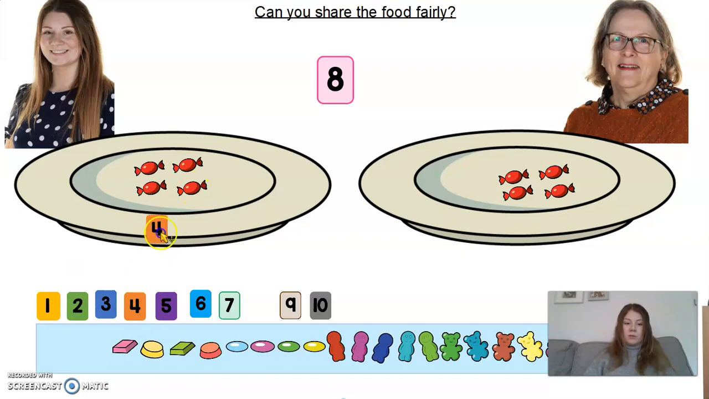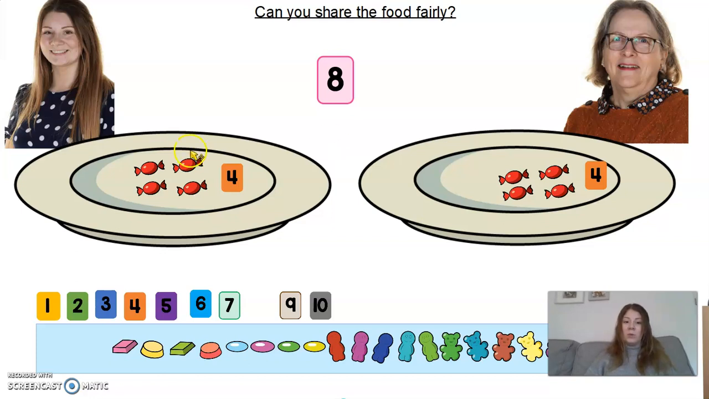So I'm going to put the number 4 next to my plate. I have 4 sweets. Let's see how many Mrs. Webb has. 1, 2, 3, 4. Mrs. Webb has 4 sweets as well. Do we have the same amount? Yes, we do. So that means that we have shared the sweets fairly. Can you say that? Fairly.